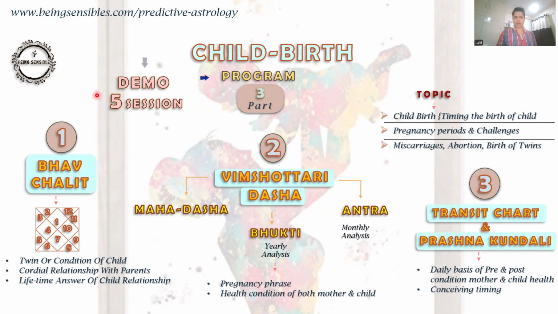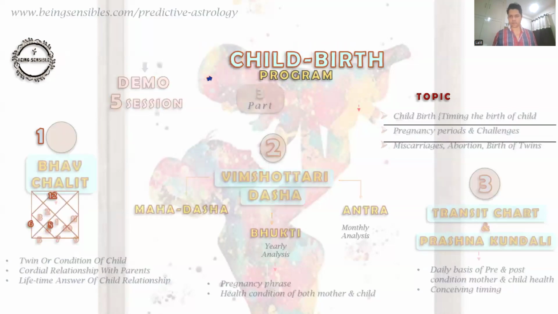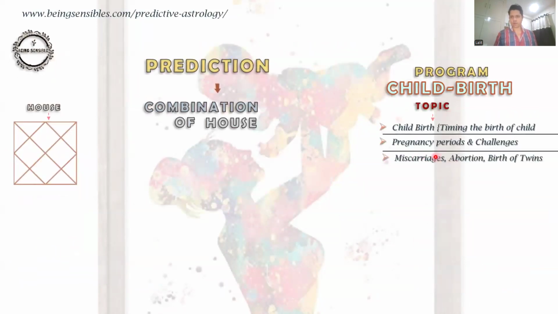Since this is a demo video, I'm going to pick a few examples to give you a better idea of how this program helps you get answers to birth chart related queries.